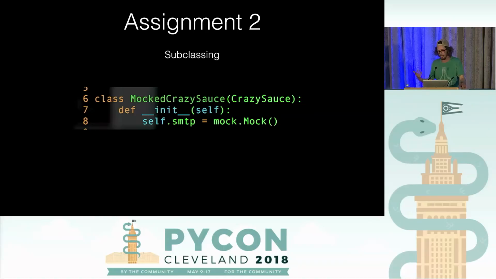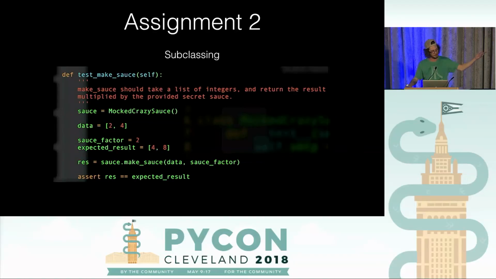The first is subclassing. I could do this in a test. It's inheriting from the real crazy sauce, so it has all the same methods and properties, but I'm just going to override init and assign a mock object to .smtp. And then I can write a test that looks like this. And if I run that test, whether it passes or not, it's at least not going to stumble on the SMTP connection. So that's good. We can move forward.